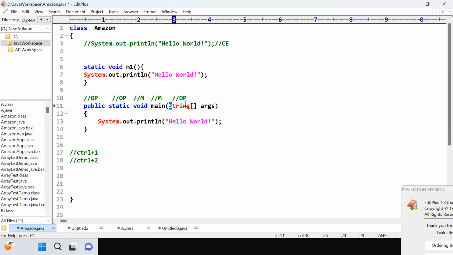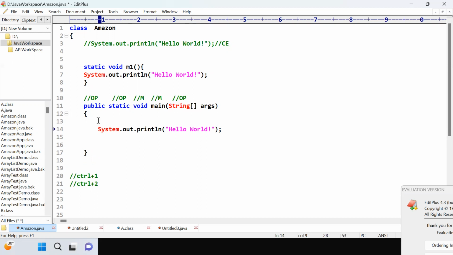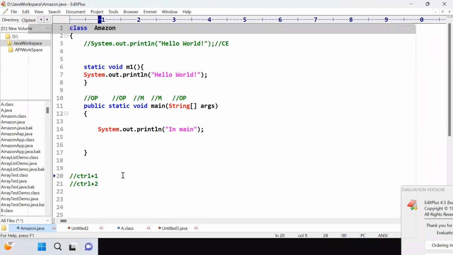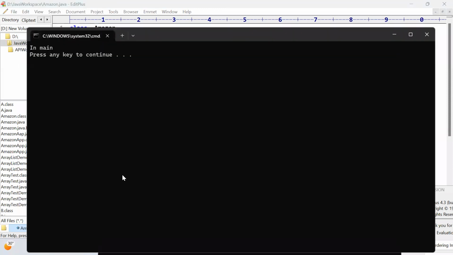We'll discuss that later. Hope you understand the syntax of the method, and this is your method block, and why we require the main method. Now if I compile this code, it compiles, and if I execute this code in main.